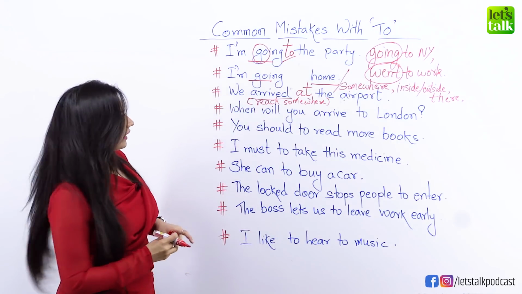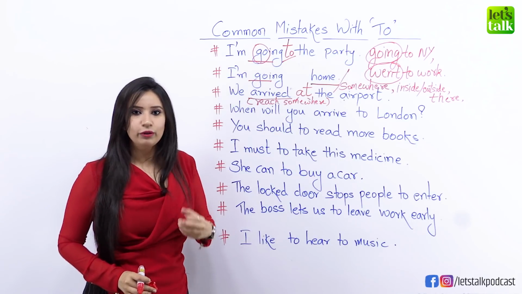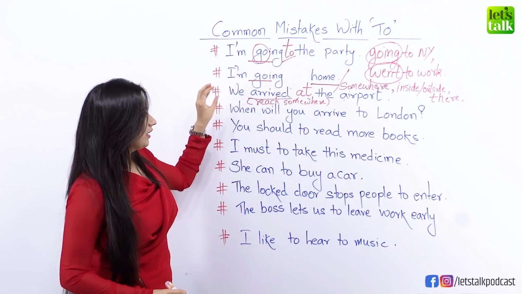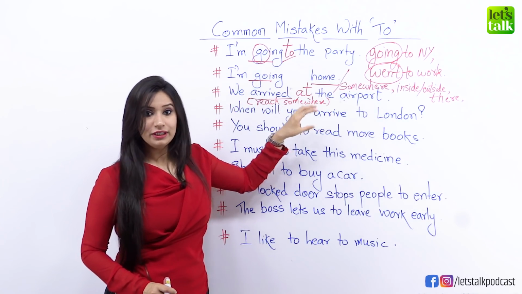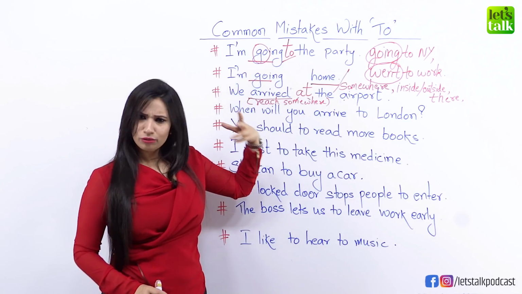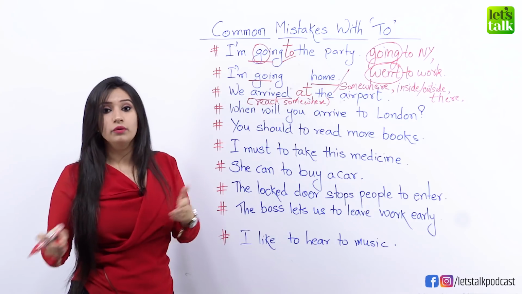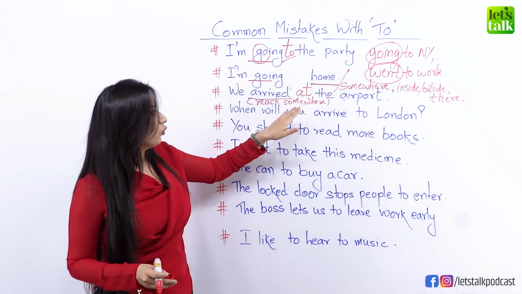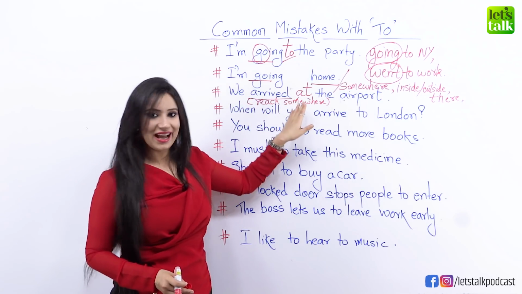Now think about it like this. If you had go instead of arrive, how will you make the sentence? You will say, we went to the airport, or we need to go to the airport. Yes, it's okay to use to with airport when we have go, but it's wrong to use to with arrive, okay? So here we will replace to with at.